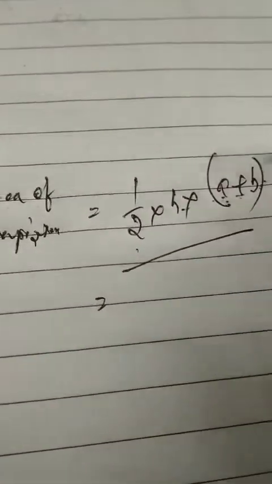So children, in the first question, question number 1, there is a tabletop in which the sides are: this side is 1.2 meter. The figure has been given in the diagram. This is 1.2 meter. This is 1 meter, and the height is 0.8 meter. So how do we find the area of this trapezium?